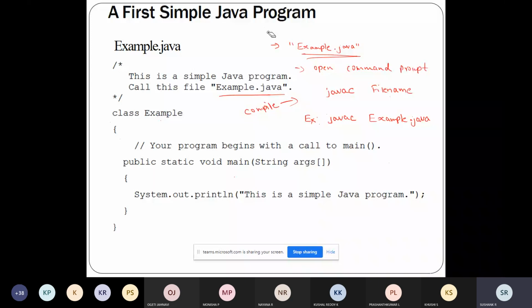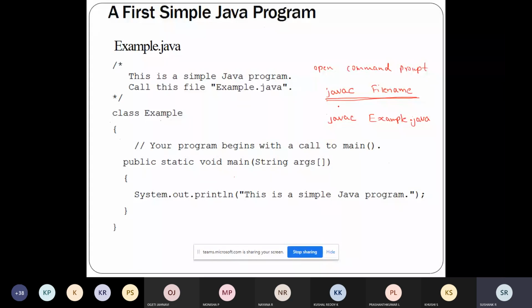Once you open the command prompt, compile by giving the command javac file name. This is the process to compile the Java program.